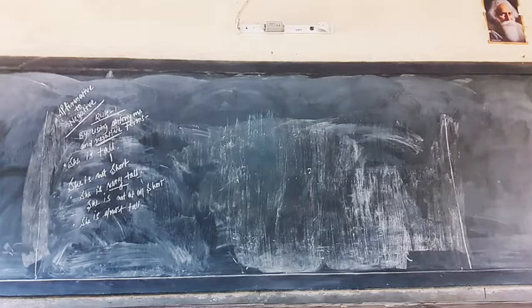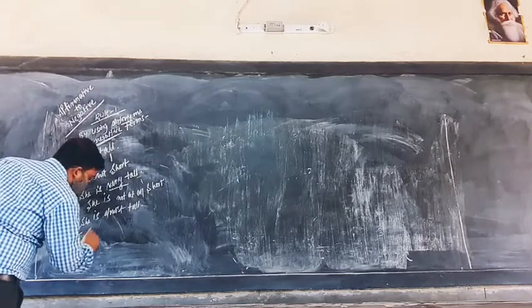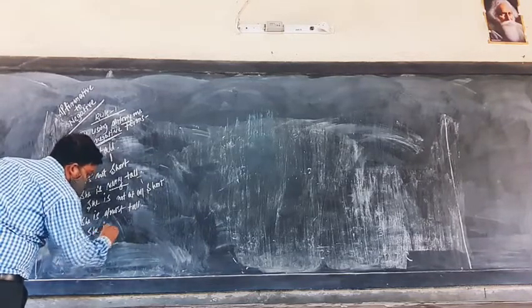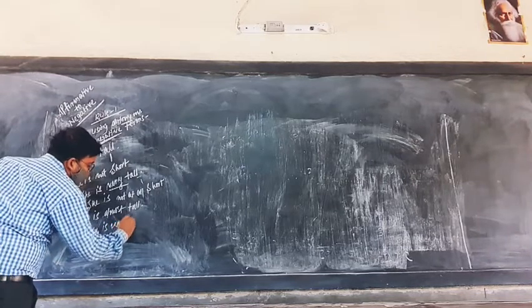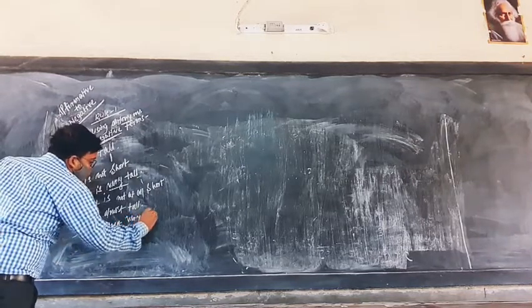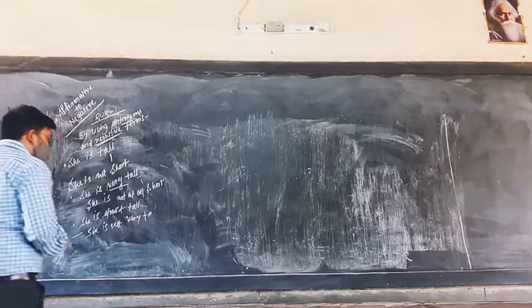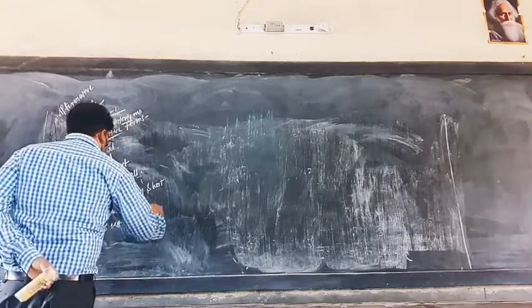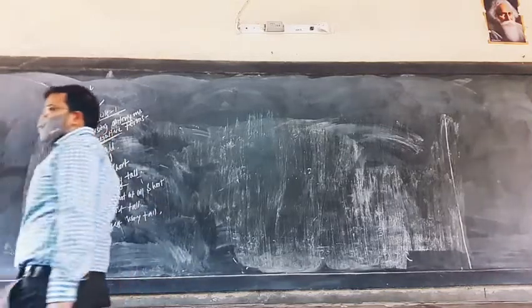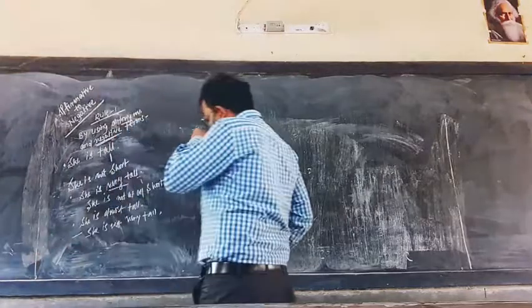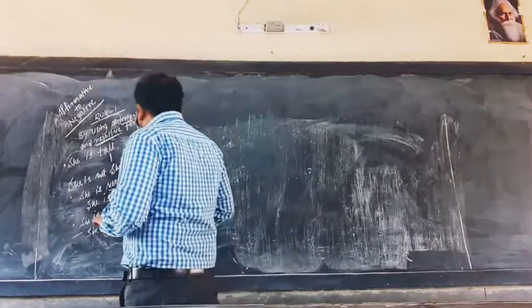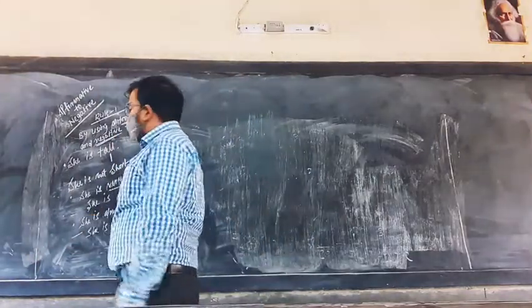"She is not very tall." Here I am not using any antonym, or you can write short also.